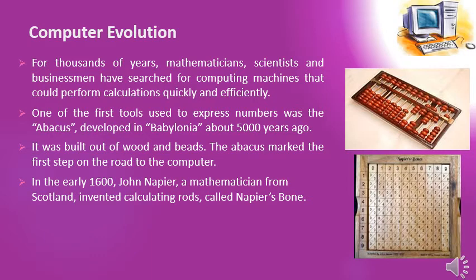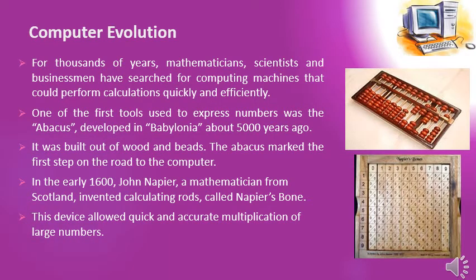In 1600, John Napier, a mathematician from Scotland, invented Napier's bone. This machine was used for making calculations and multiplications of numbers. This device allowed quick and accurate multiplication of large numbers.